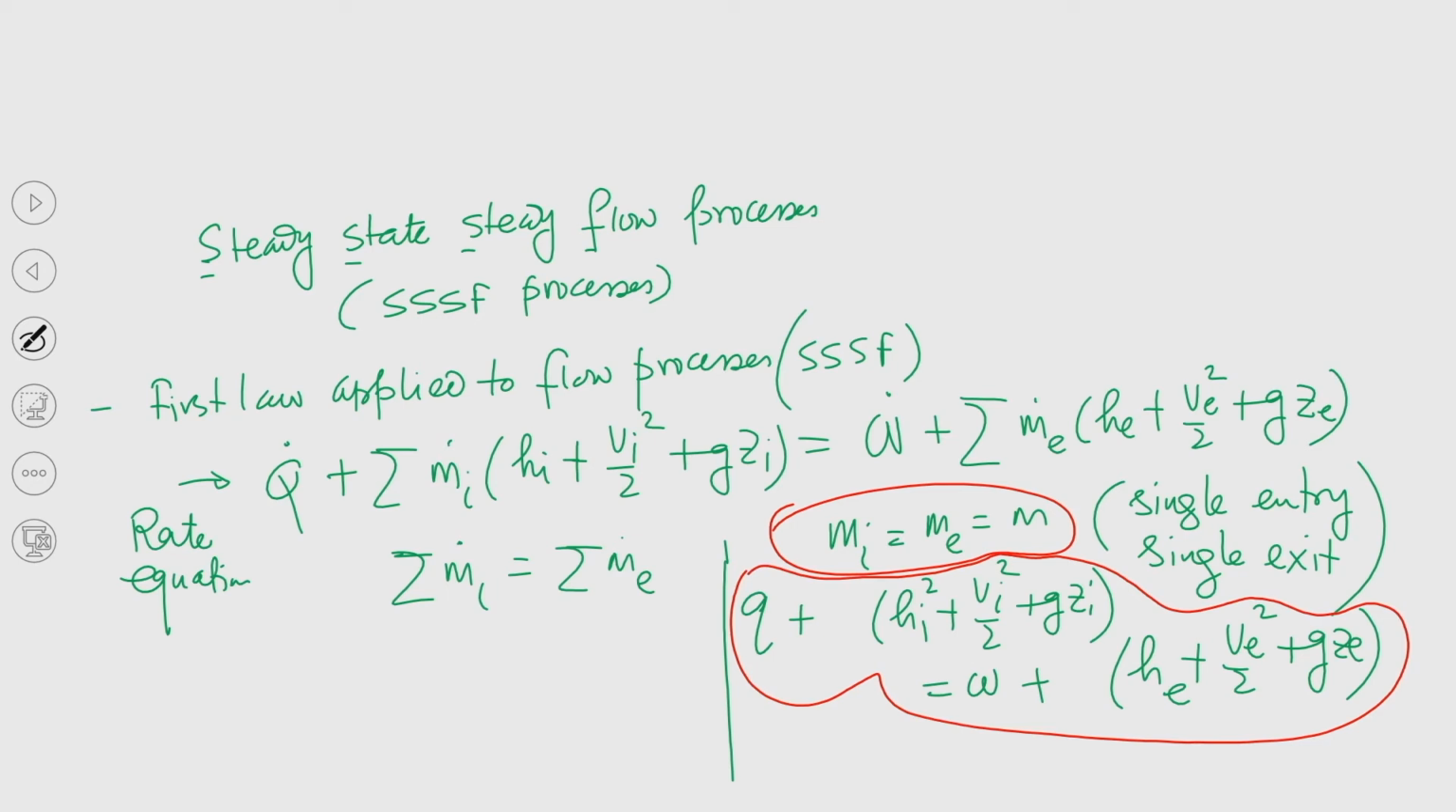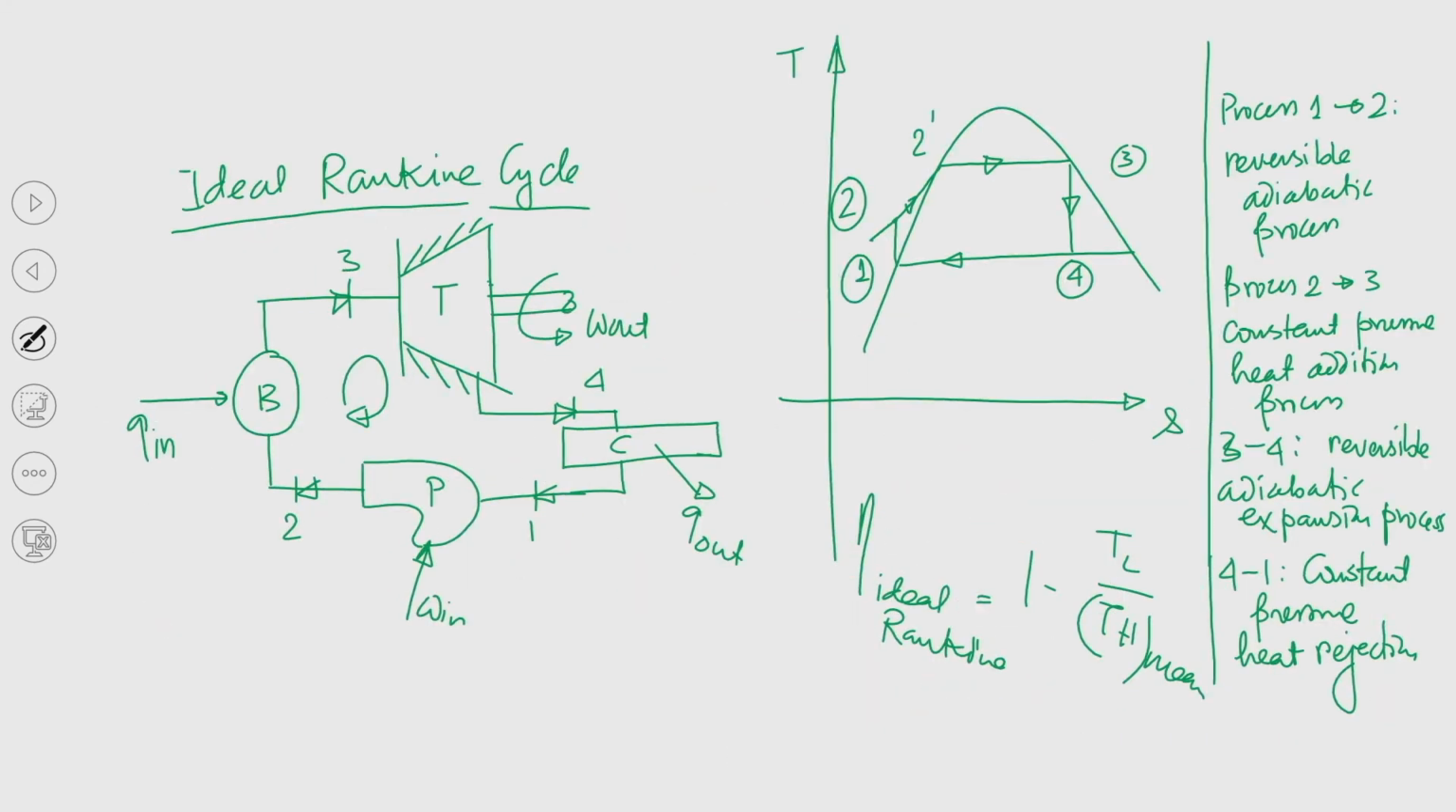The first equation, that is m dot i equal to m dot e equal to m, we have already taken care of in the final equation. So if we apply the last equation to all the flow processes, now if I apply it to the boiler, so process